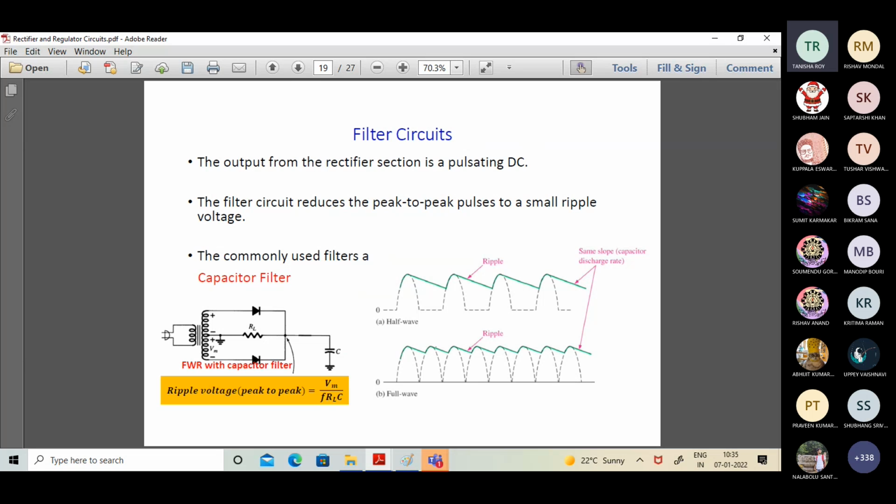So coming to filter circuits. I would like to say it's better if you do not take up this slide. I should put a cross over here, not a tick. Please do not consider this slide, though the diagrams and everything mentioned are perfectly fine. The only wrong information is putting this capacitor C in series with the load resistance RL. This is not the true picture. Actually, capacitor C should be in parallel with load resistance RL, not in series.